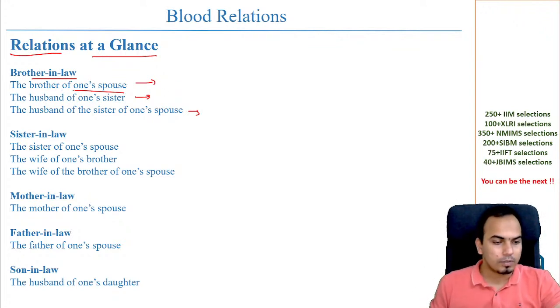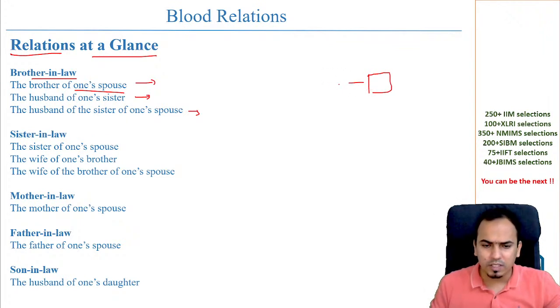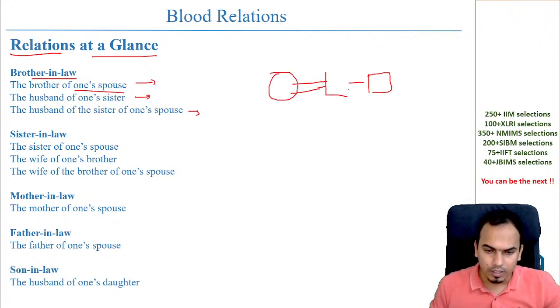So the brother of one spouse. How do you plot that? If I tell you, brother of one spouse, so brother is there, which is like this, and brother of one spouse. So whoever this person is, this can be sister or brother. Here let's say the person is, I don't know who the person is. So for example, I'm just taking this like this.